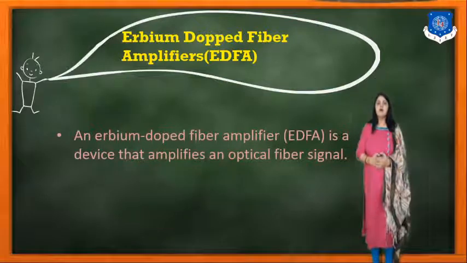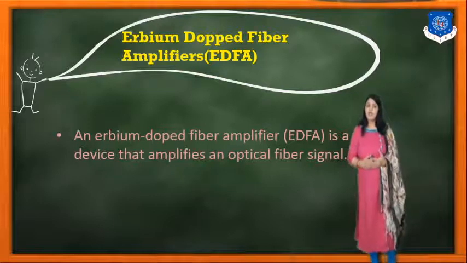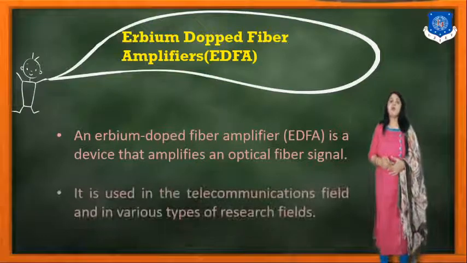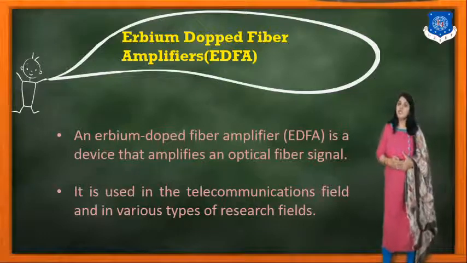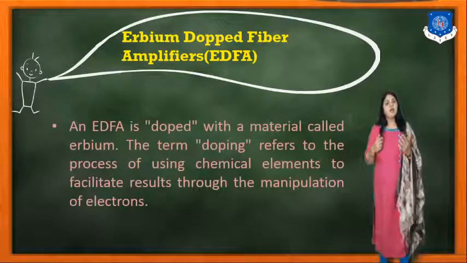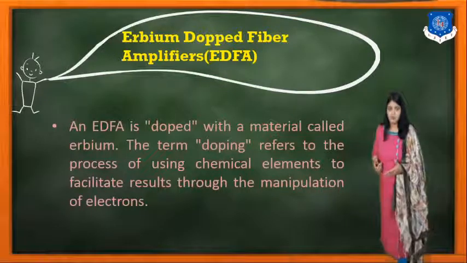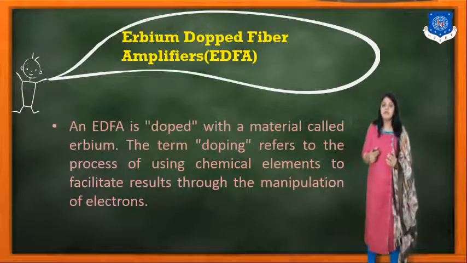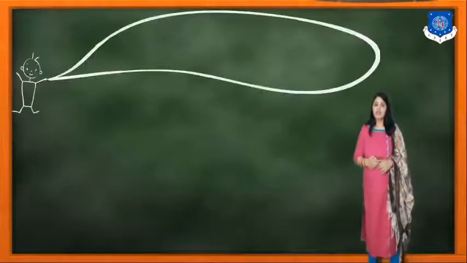Now the next is the erbium doped fiber amplifier. What is this? The erbium doped fiber amplifier is a device that amplifies an optical power signal, used in the telecommunication field as well as various research fields. The EDFA is doped with a material known as erbium, and doping means the process of using chemical elements to facilitate results through the manipulation of electrons.